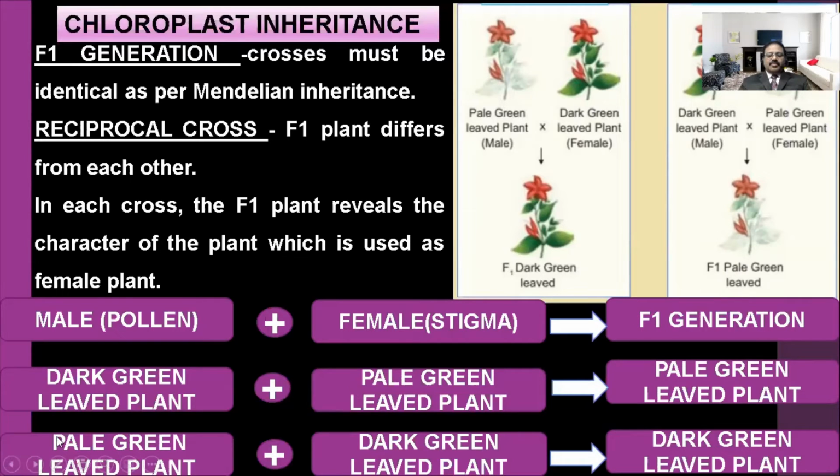Now we do the reciprocal. Pale green leaved plant as the male and dark green leaf plant as the female is taken. So here the dark green leaf plant appeared. Only the female plant's character appears. The dark green leaf plant of the female, the same character appears in the F1 generation. Why does it happen?